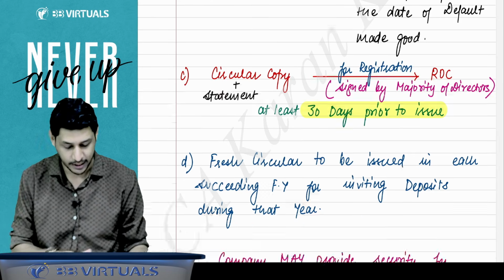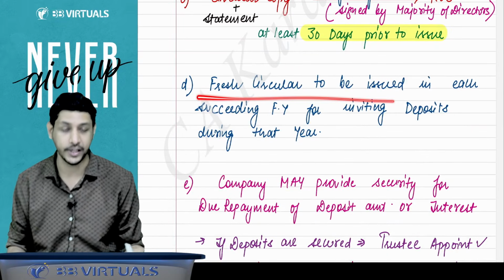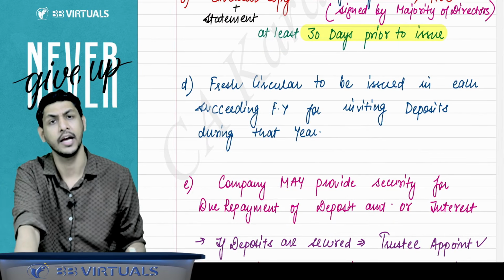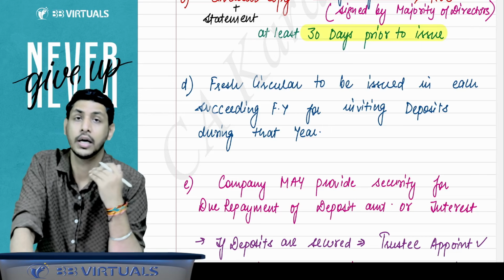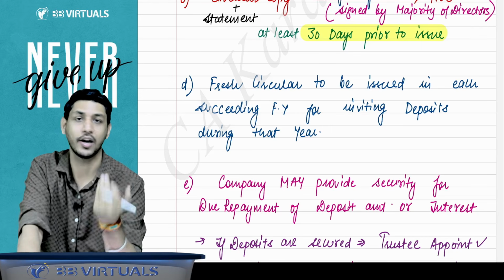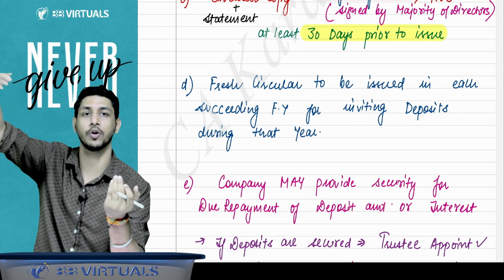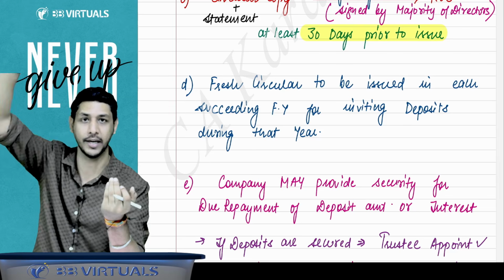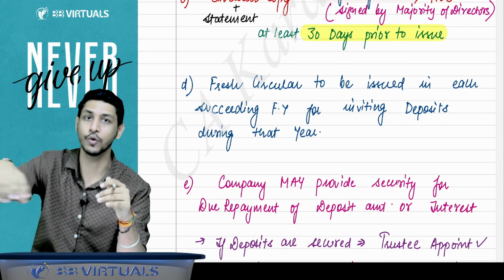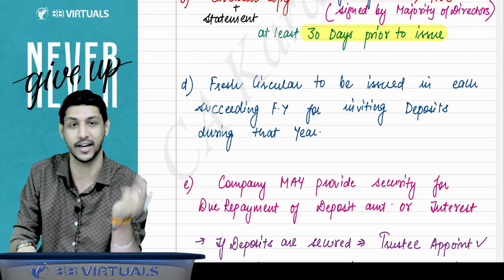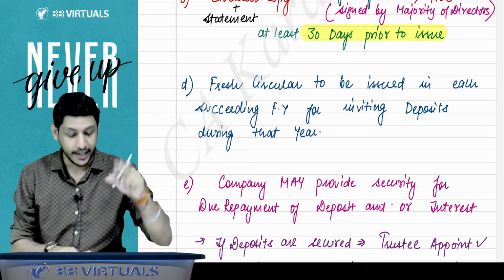it must be signed by the majority of directors. Then the fourth condition is that if you need to accept deposits every financial year, every next year you have to issue a fresh circular. It is not like you issue a circular once and now you can accept deposits for an infinite period of years. No, it's not like that. If you want to raise deposits again and again, you have to issue a fresh circular in every financial year.